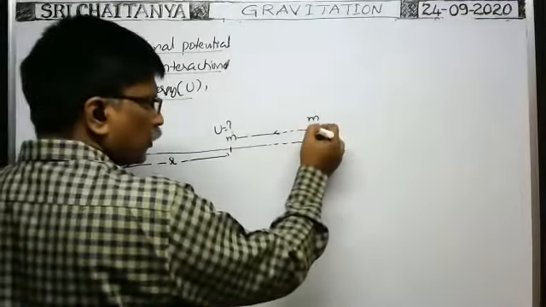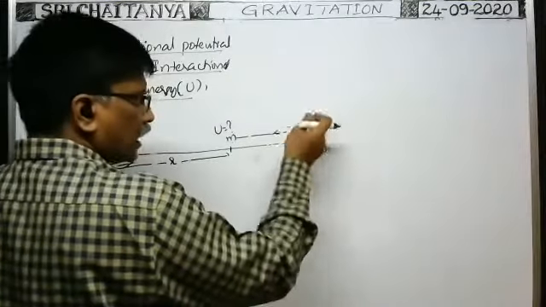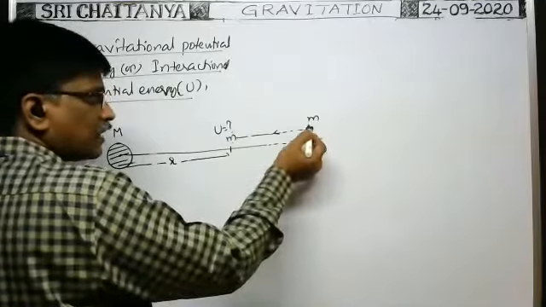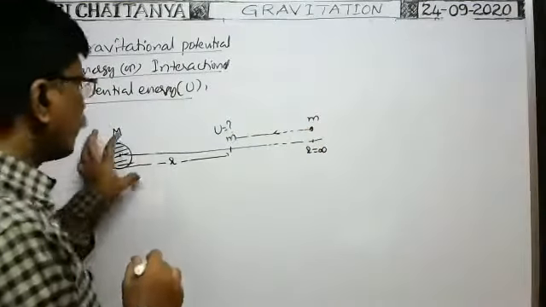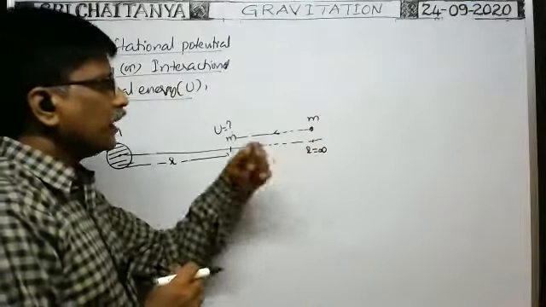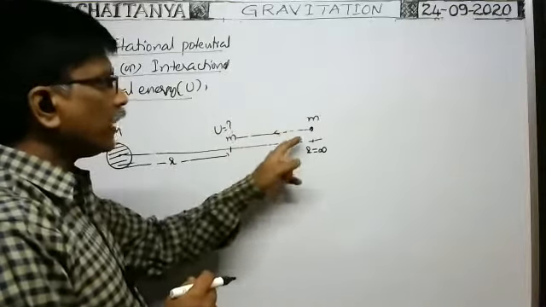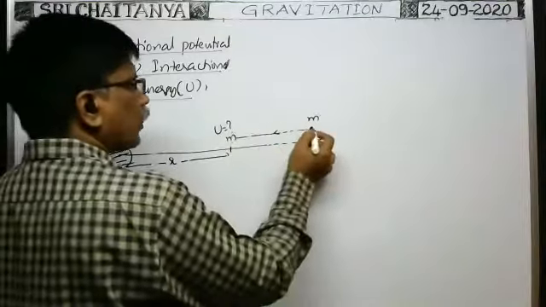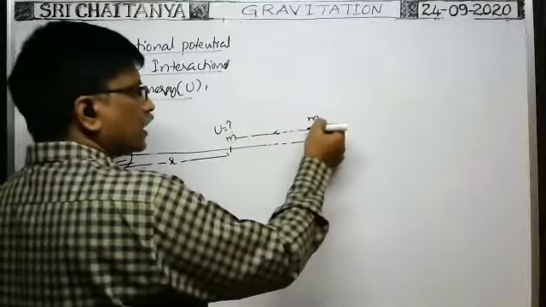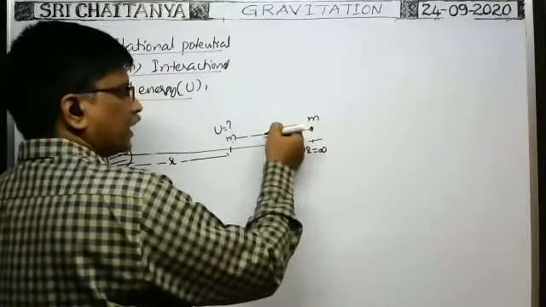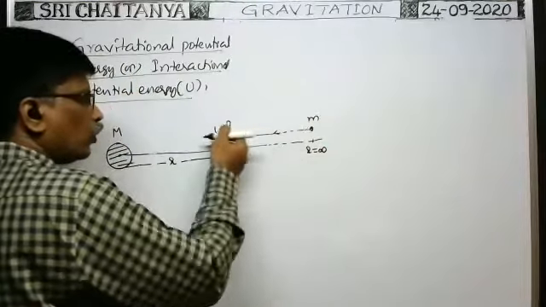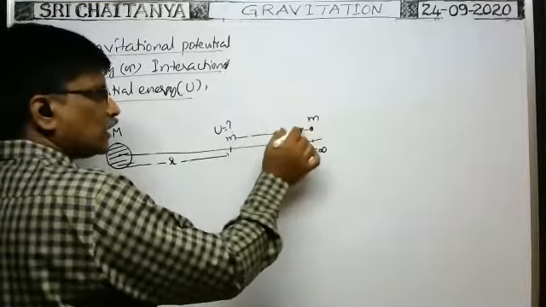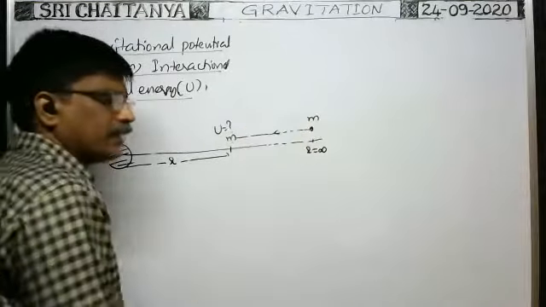Just from this infinite position, you displace it a little bit. Then immediately the distance of this particle from this body becomes less than infinity. That's why the gravitational force of attraction immediately starts acting on this particle due to this one. Then because of the attraction force, it starts moving in this direction. As the particle comes closer to this body, the distance decreases, the interaction increases, and the gravitational force of attraction acting on the particle increases.